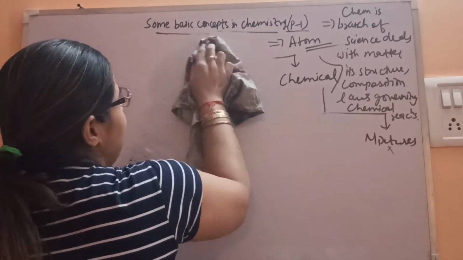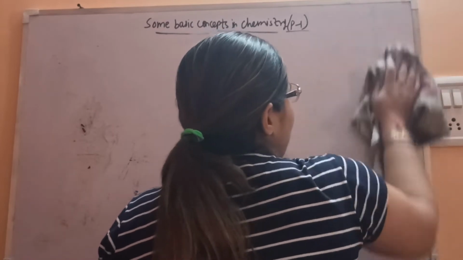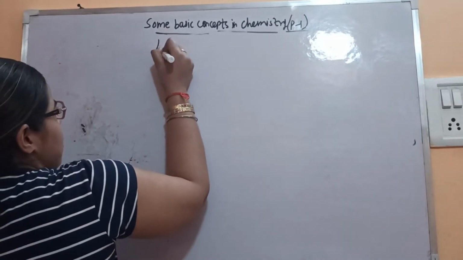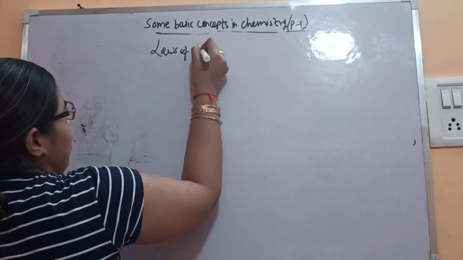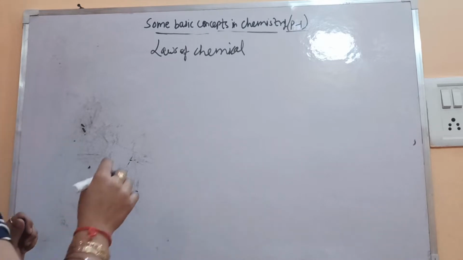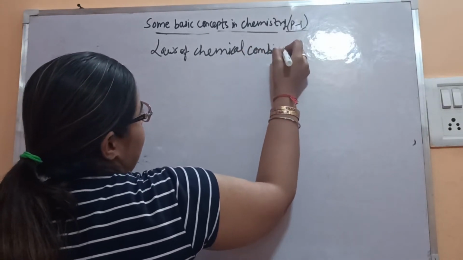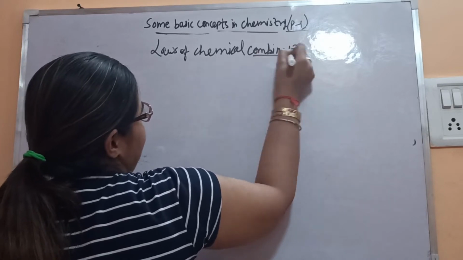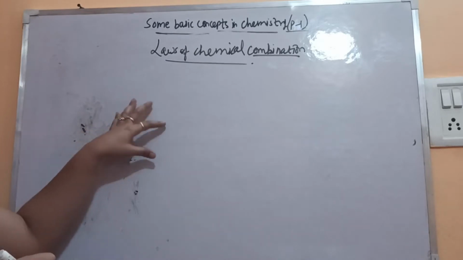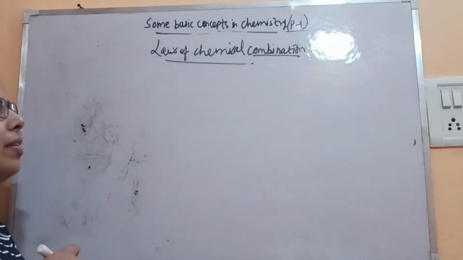Laws of chemical combination. So how do atoms take part in the reaction? How do atoms combine chemically? Fine, with the help of the laws of chemical combination. These laws will decide how a particular atom or a molecule takes part in a reaction.